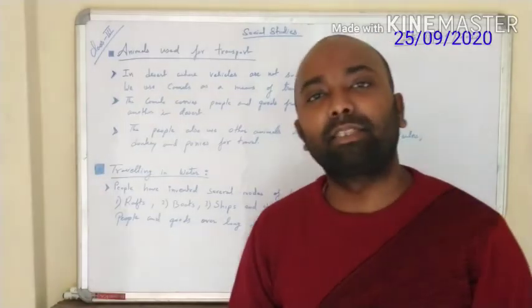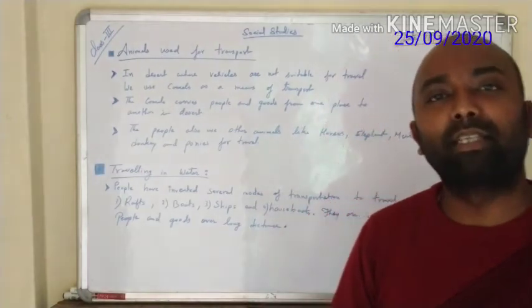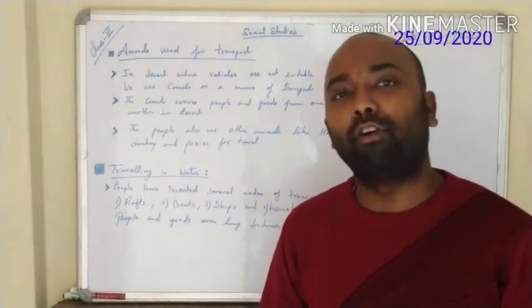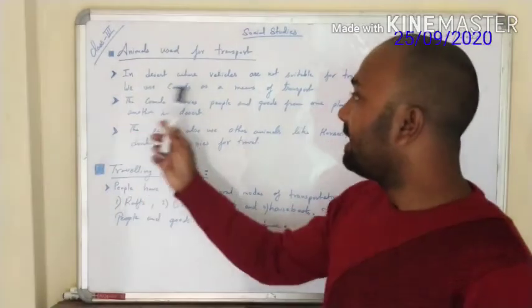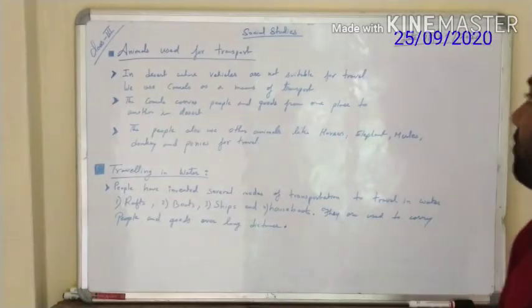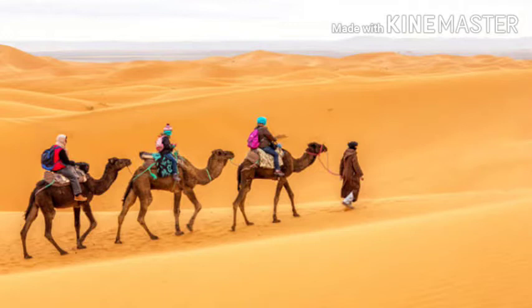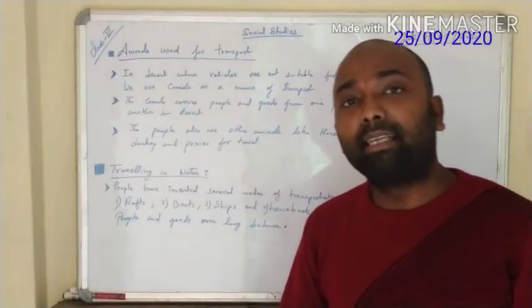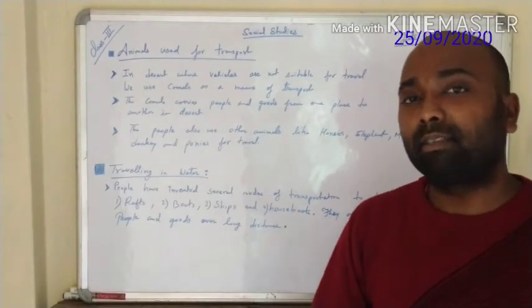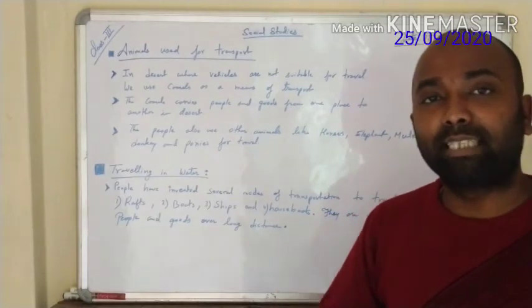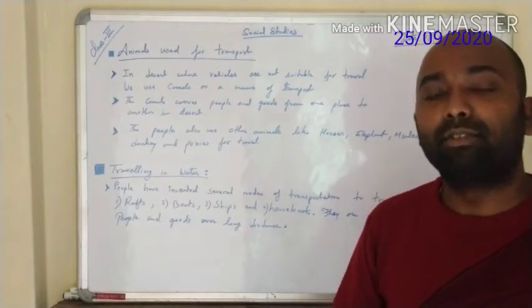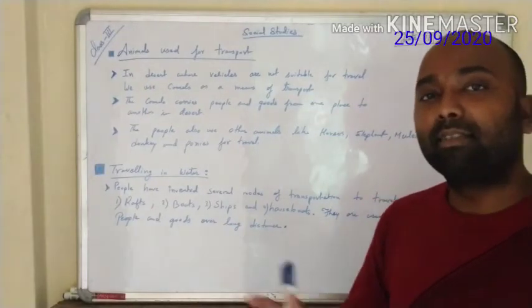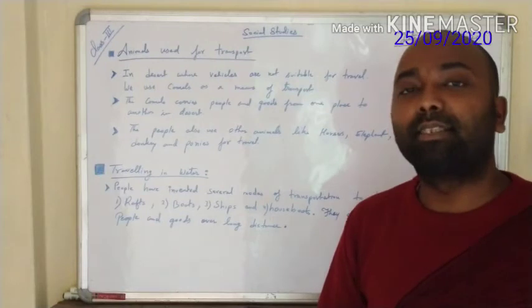Besides the mechanical means of transport, there are some places where the people use animals for transportation. Now let us understand about it. In the desert, where vehicles are not suitable for travel, we use camels as a means of transport. Now we know that a desert is a place where the vehicles cannot run. Why? Because on sand the tire will slip and it will not be able to move. So this is the reason why vehicles are not suitable in the desert region to travel.